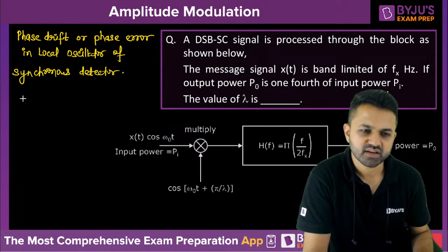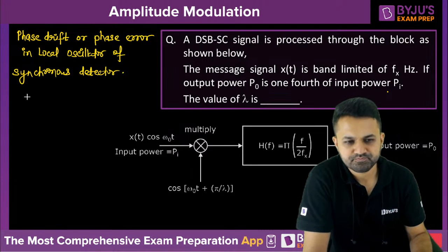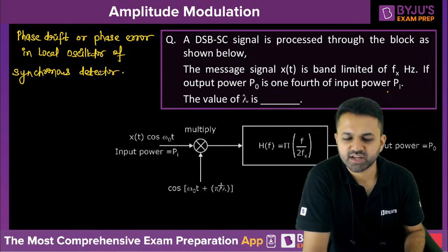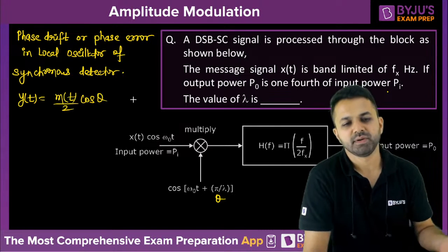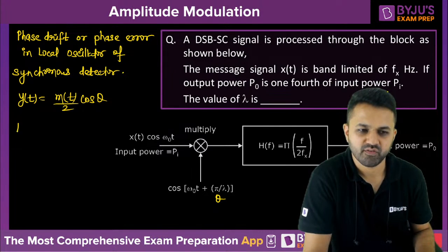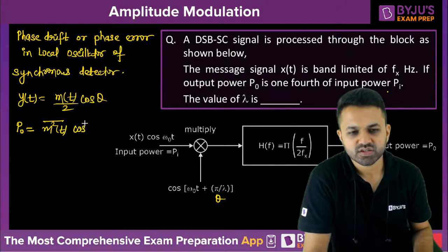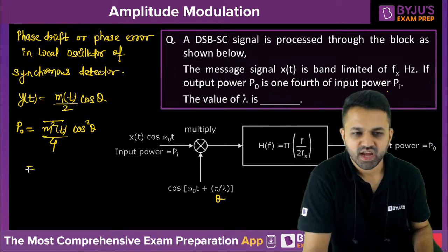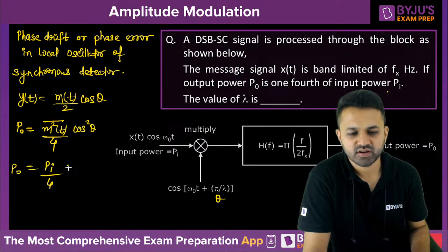So according to that, when we have a phase error of theta, the output signal, let us suppose y of t, we get is m of t cos theta, and it becomes a quadrature null effect. So theta is pi by lambda here. We want to calculate the power. So the output power will be m square t bar into cos square theta divided by 4, and m square t bar is nothing but the power of the input. So power of input divided by 4 and cos square theta.